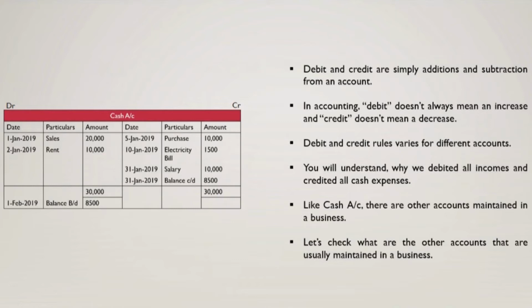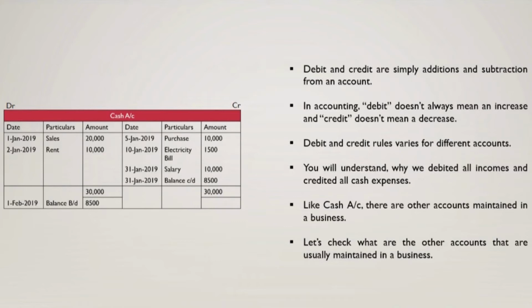Debits and credits are simply additions or subtractions from an account. And debit doesn't always mean increase, and credit doesn't always mean a decrease. So there are rules as to what accounts increase with a debit and decrease with a credit. And there are rules as to what accounts decrease with a debit and increase with a credit. And you will understand why we debited all incomes and credited all cash expenses, because there are some rules, which I'm going to explain.